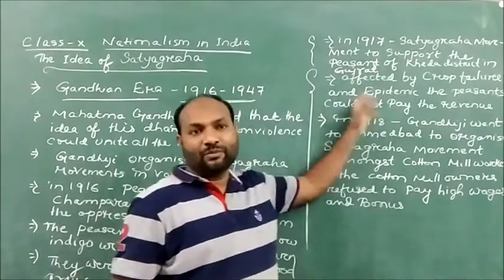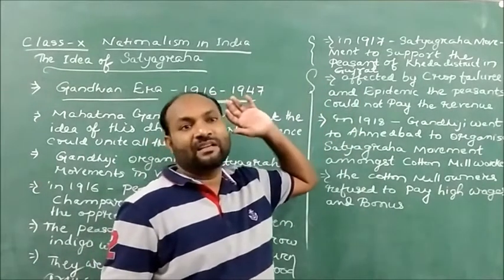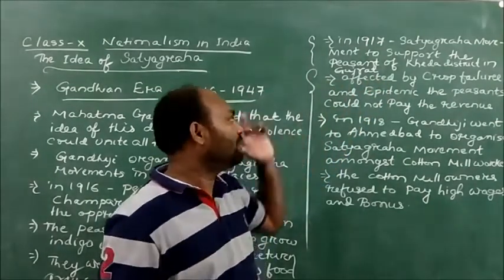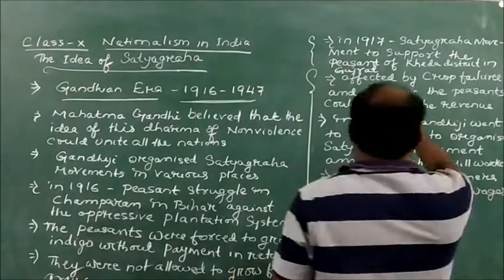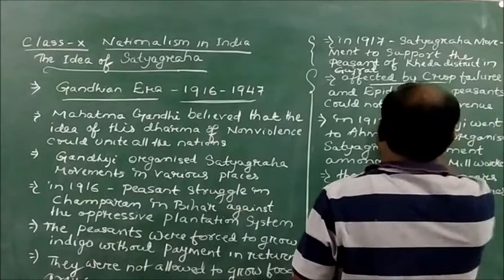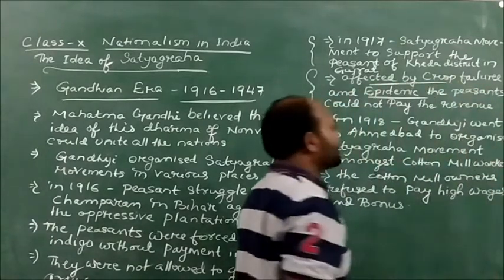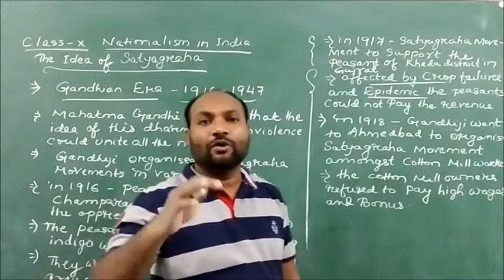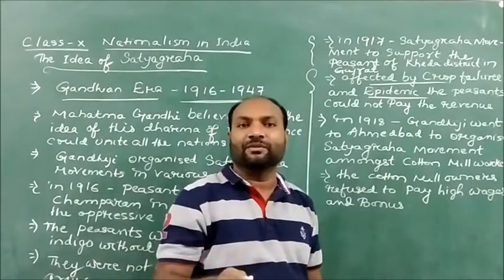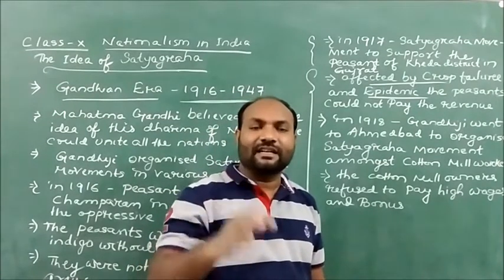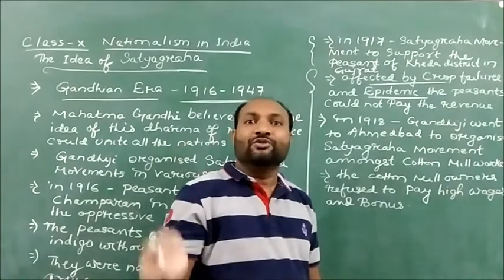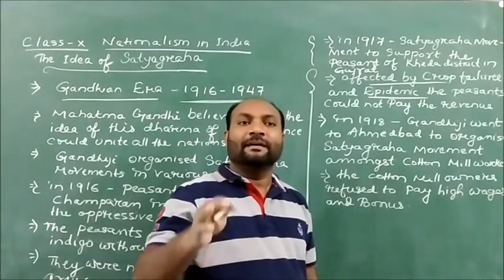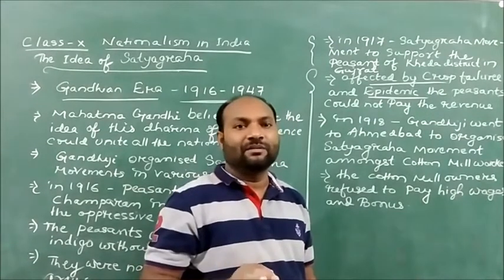The challenges continued from 1914 to 18. We see the crop failures which hit Indian society, and during the crop failure as well as the epidemic situations, the peasants were not able to pay the revenue. So the peasants were continuously demanding that the government relax the payment of revenue.